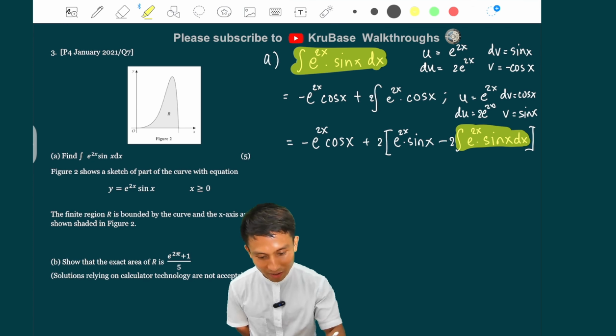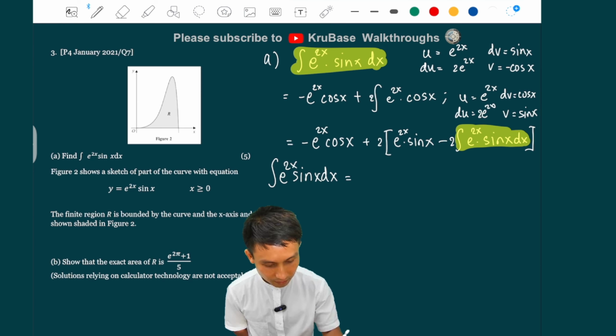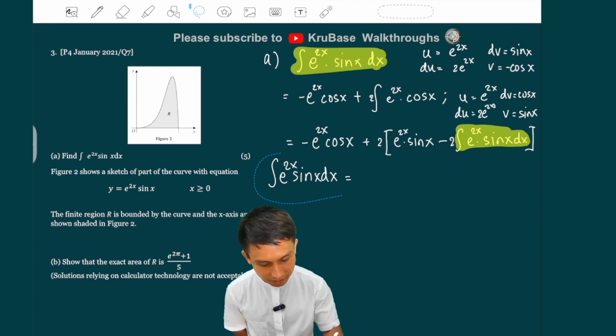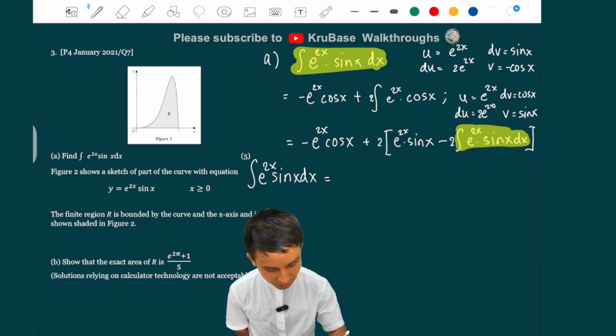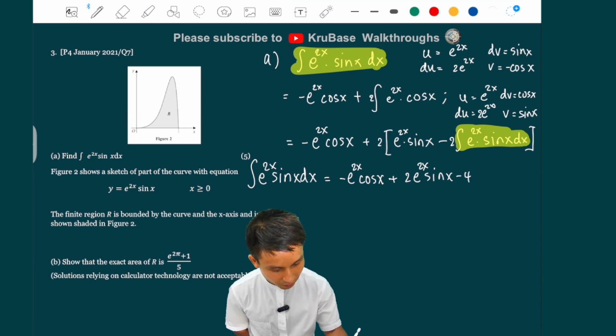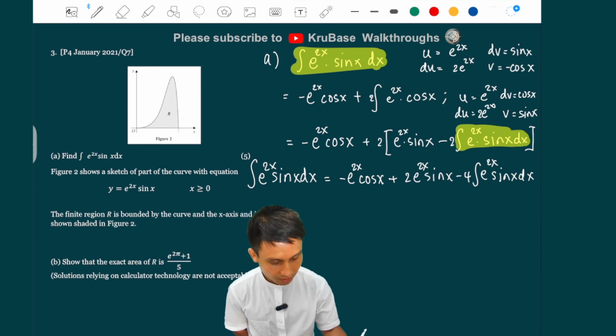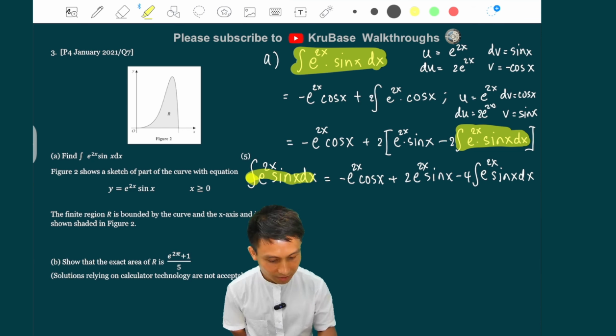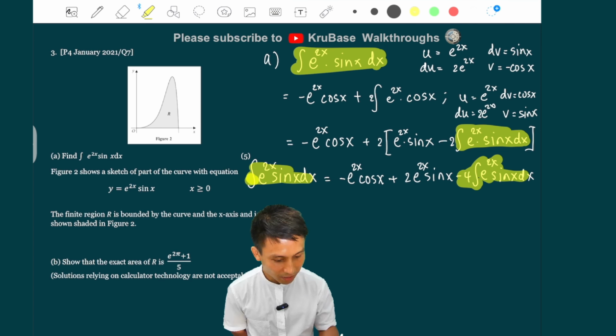So if you expand all out, if you write down everything, we were trying to solve this, yeah? And then let me write down everything. It's going to take some time here to write down. So with also expanding out, yeah? So I'm expanding the 2 in, I get a plus and open up the brackets, yeah? And that would be a minus 4 integral e to the 2x sine x dx. So you see, you are trying to solve this, but you have it on both sides. Well, with the minus 4 here.